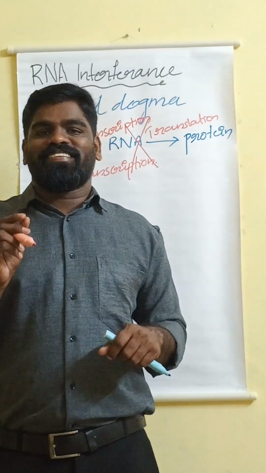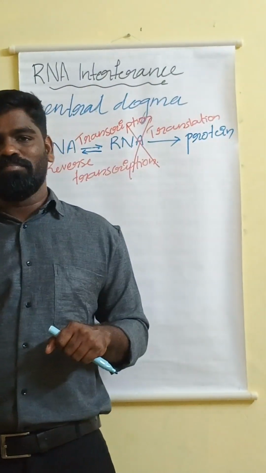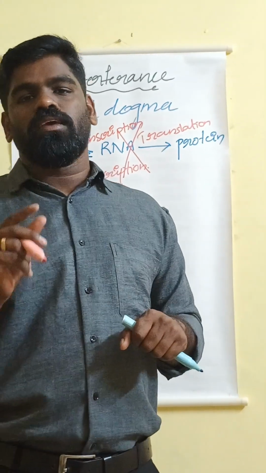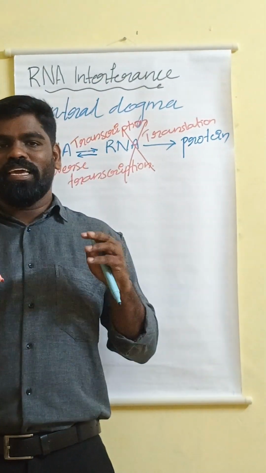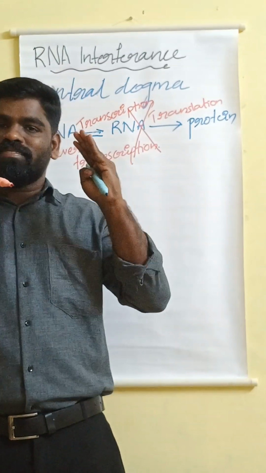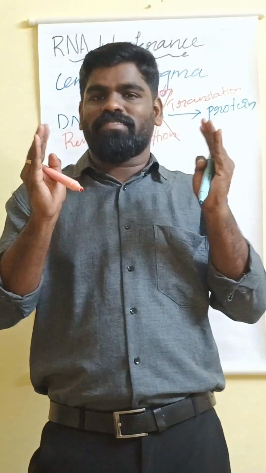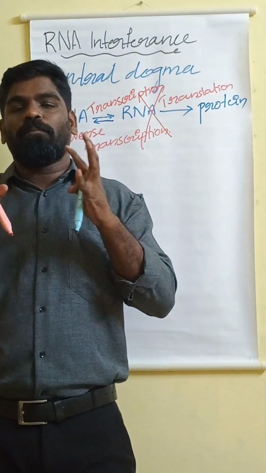Scientists have adopted this cellular defense mechanism in order to prevent or kill pests. We can incorporate it into plants to produce pest resistant plants.